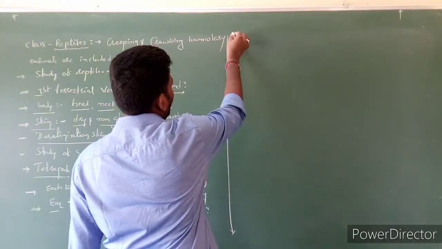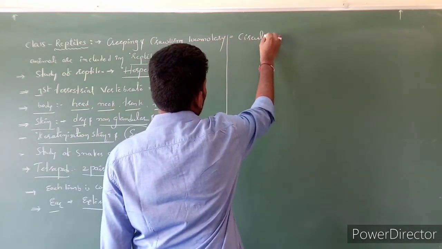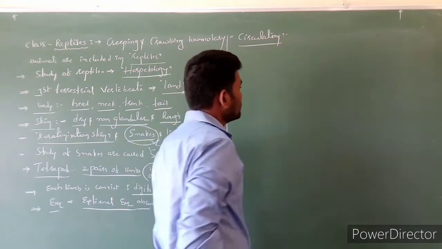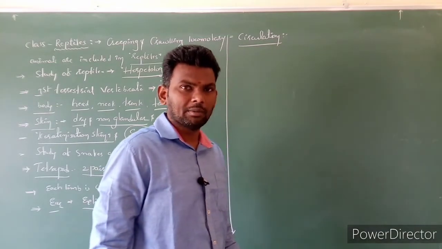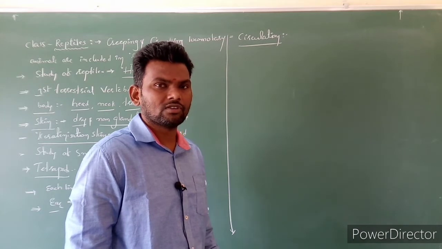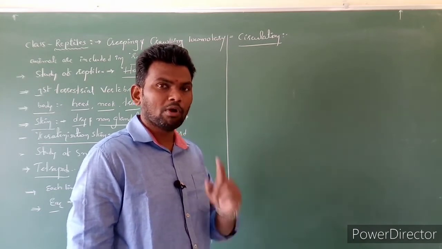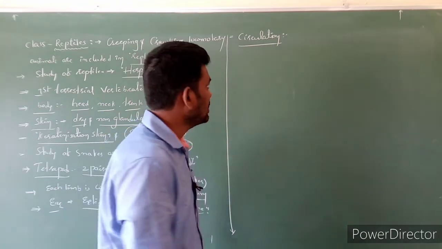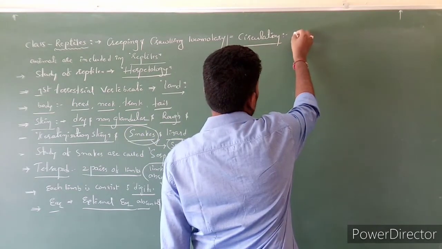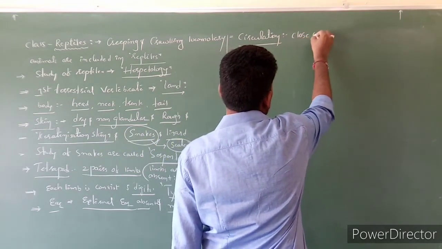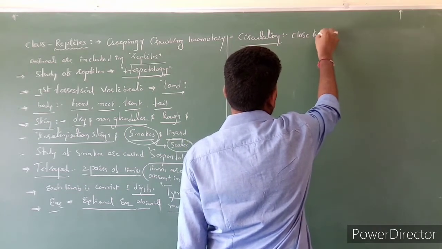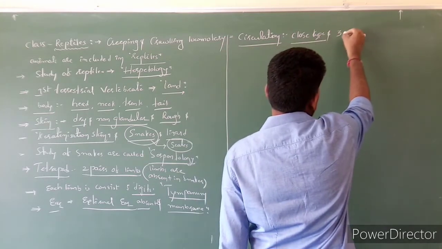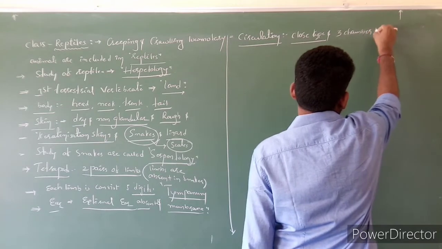Next characters are like circulation. Here circulation is closed type of circulation, double circulation. The heart is present, mostly a 3-chambered heart, but one exception is there, the crocodile. In the crocodile it is a 4-chambered heart. Clear? Write it. Circulation is closed type of circulation, mostly 3-chambered heart.